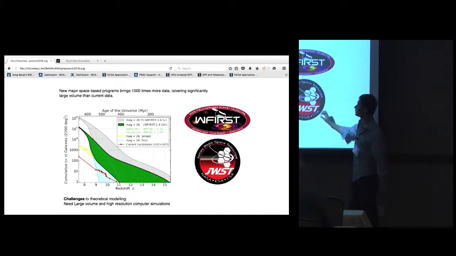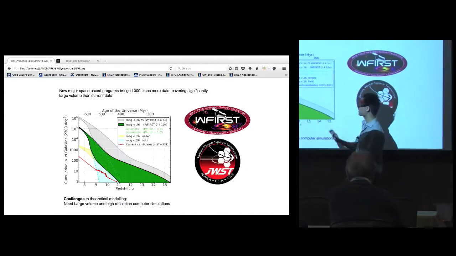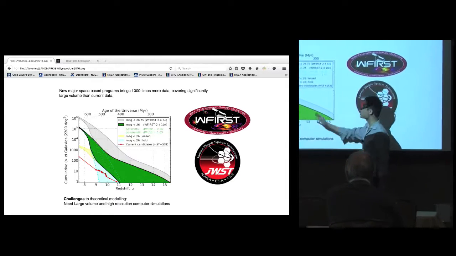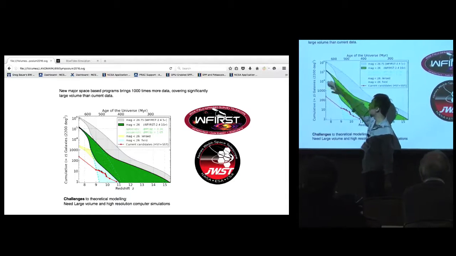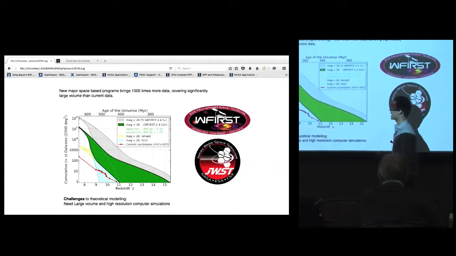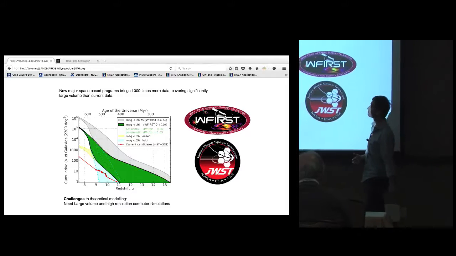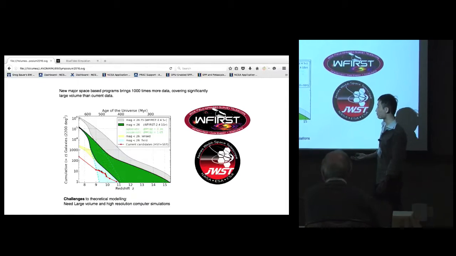So the new satellites are aimed to study this. We'll have programs to study these early first galaxies and quasars. And the projection is we're going to observe on the order of millions of such galaxies. It's thousands of times more data and covering a much bigger area of the sky.